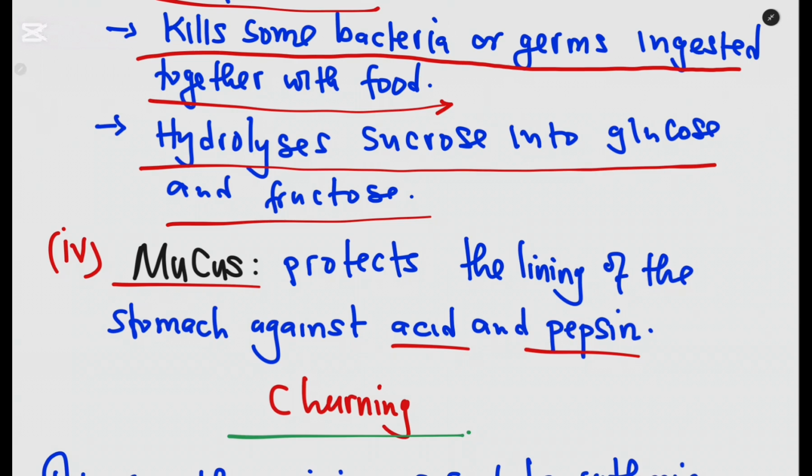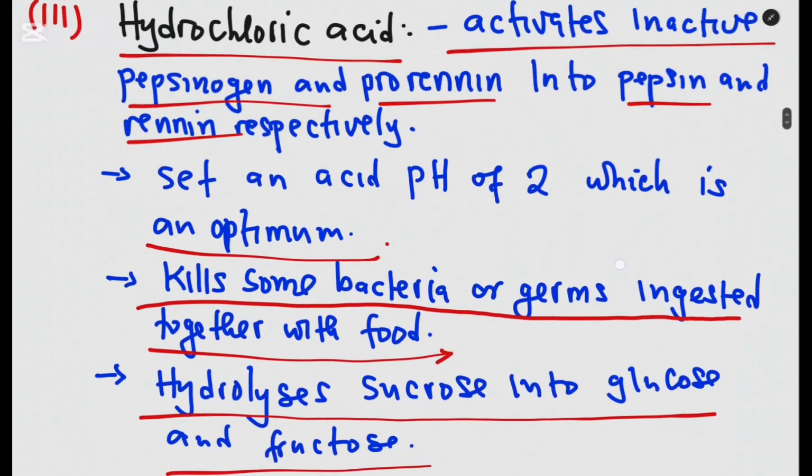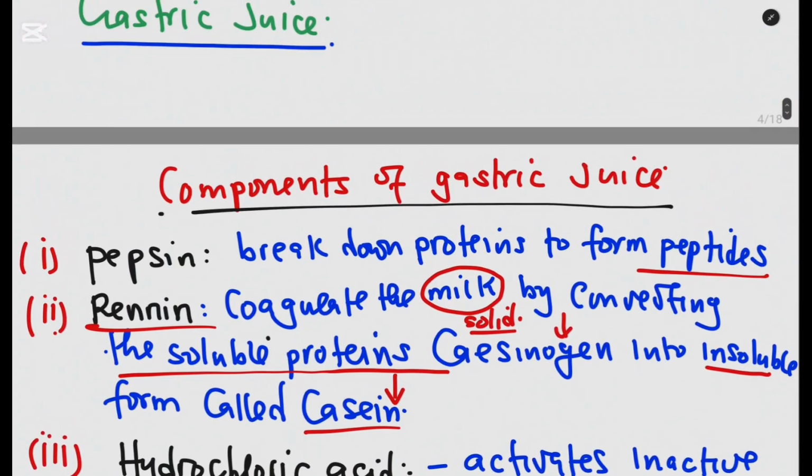So to prevent that, to protect the wall of the stomach, there's production of mucus. So mucus simply protects the lining of the stomach against acid and pepsin. So this is the secretion that is there in the stomach.